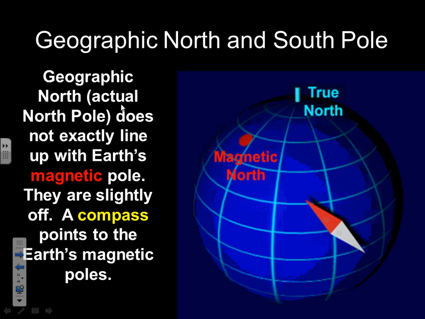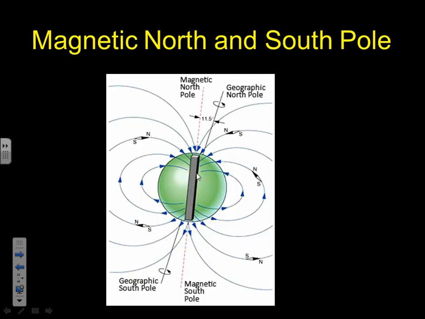Geographic north, which is actually our magnetic south. So I don't know why this says north. It really should say magnetic south. The Earth's magnetic poles are not in the right spots. All right, so north and south are really opposite. This is really south and that's really north.